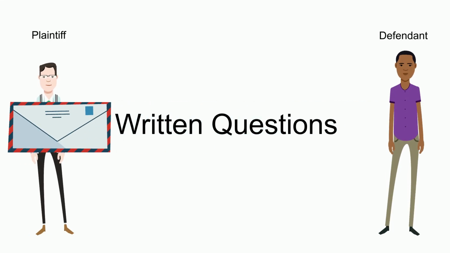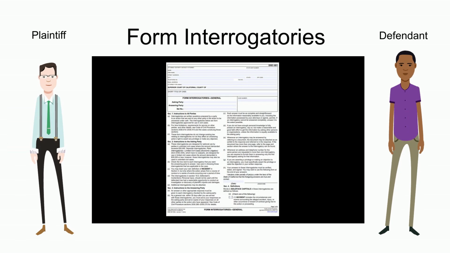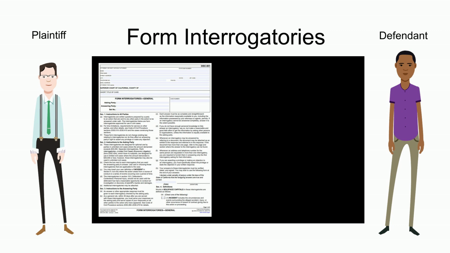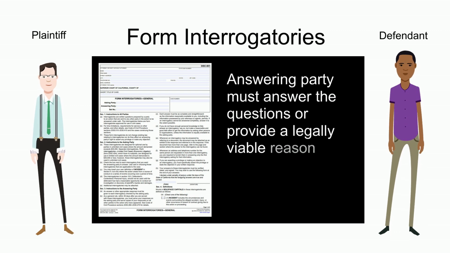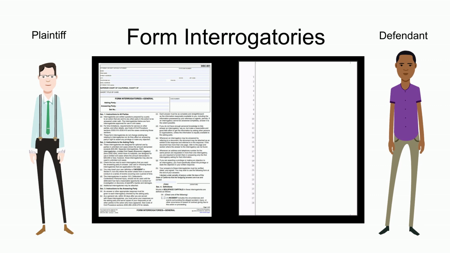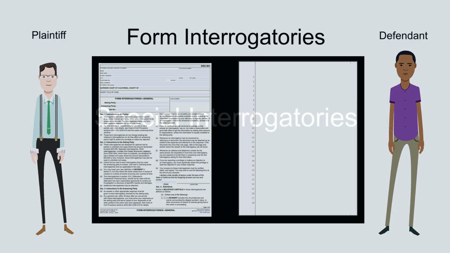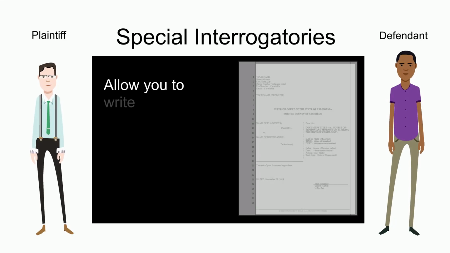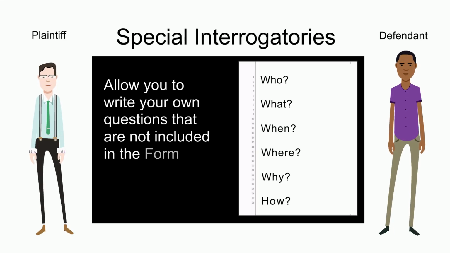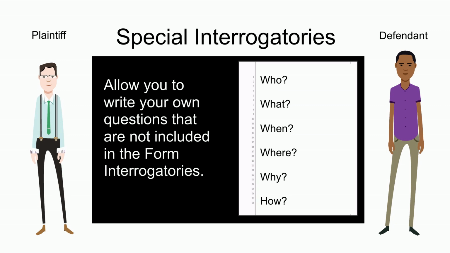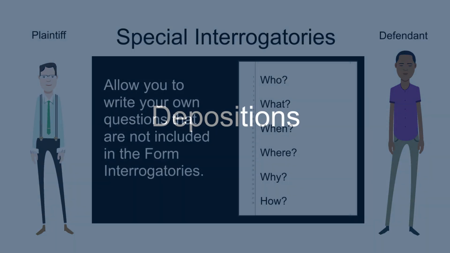Form interrogatories. Written questions sent by one party in a lawsuit to another party in that same suit. These questions appear on a court-approved form and have been approved by the court. The answering party must answer the questions or provide a legally viable reason why they will not. Answer must be done on pleading paper. Special interrogatories. Special interrogatories allow you to write your own questions that are not included in the form interrogatories. Again, answer is done on pleading paper.